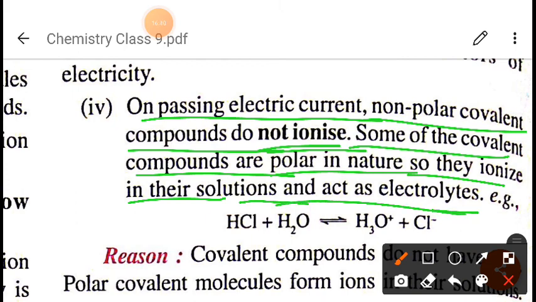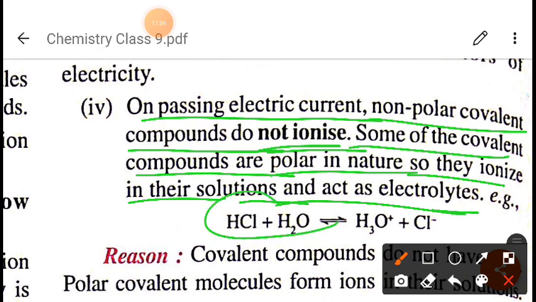It means, if we take a covalent compound which is polar in nature, the polar covalent bond we have discussed, right? Then they will easily ionize in their solution, and they will act as an electrolyte.